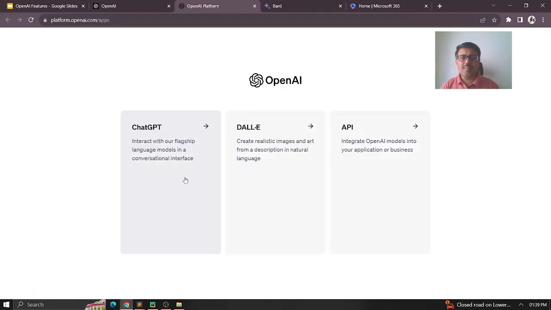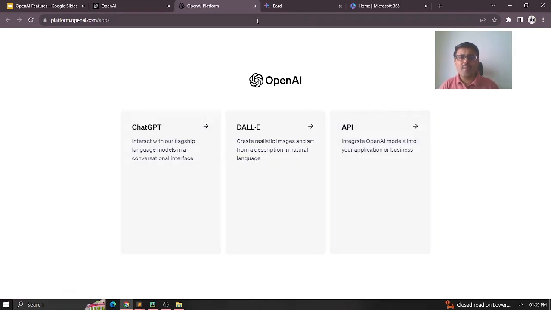It has three things: ChatGPT, DALL-E, and APIs. We will start with ChatGPT and cover DALL-E in our next session. And then I'll briefly explain how the APIs can be used. Maybe in one example I'll show it to you so you'll be able to do that.